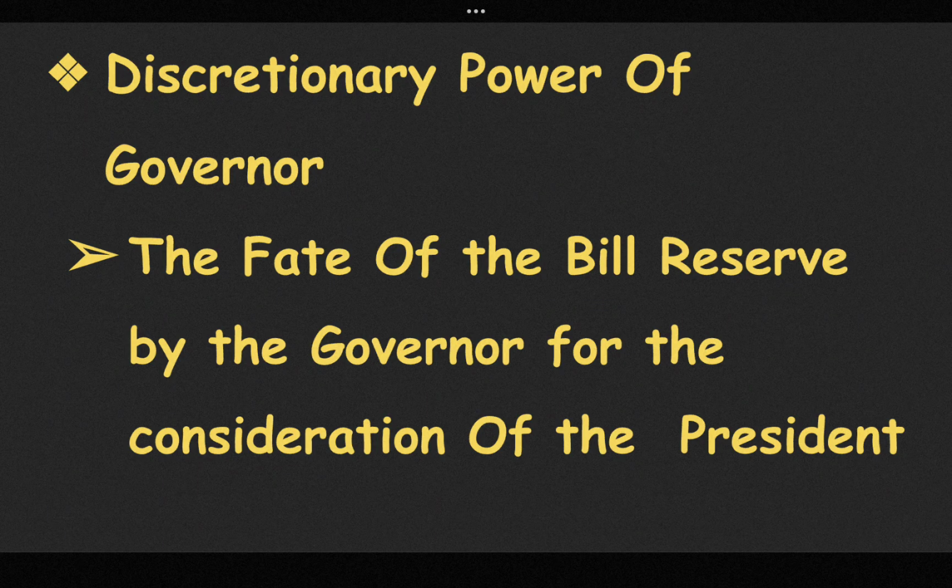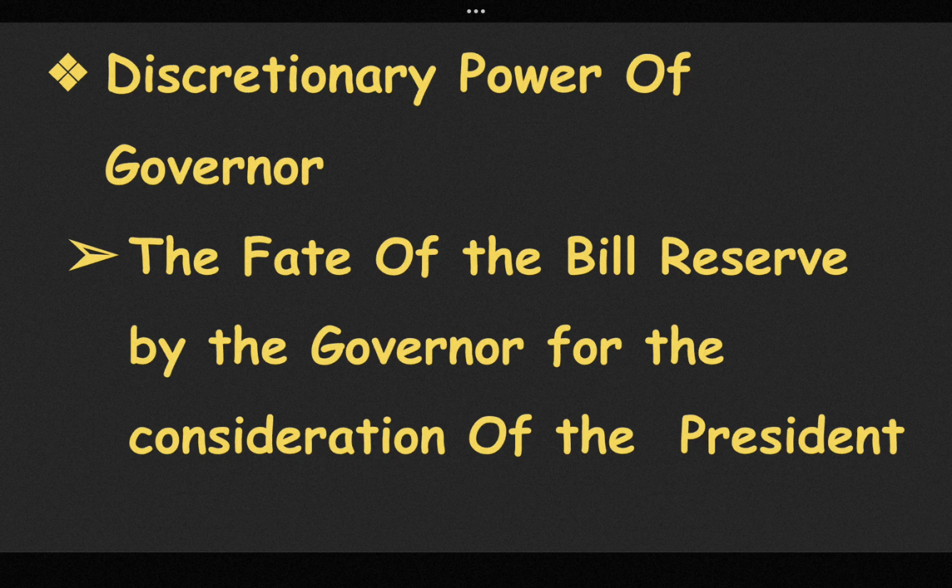Judicial power of the Governor. The Governor of a state enjoys the same judicial power as the President except that the Governor cannot pardon a death sentence. Now let us discuss the discretionary power of a Governor.